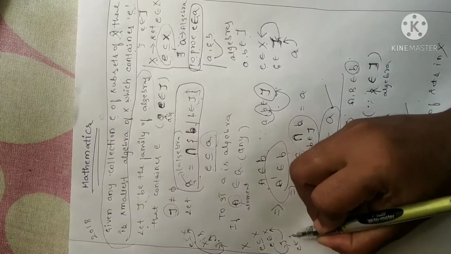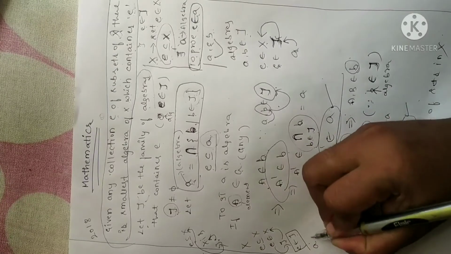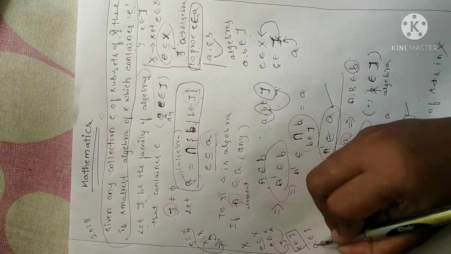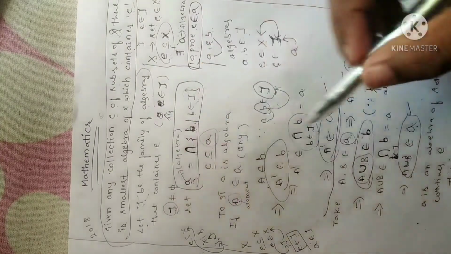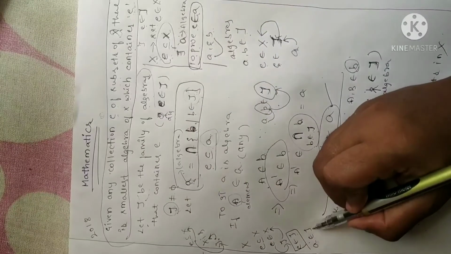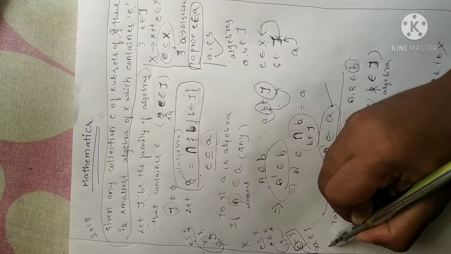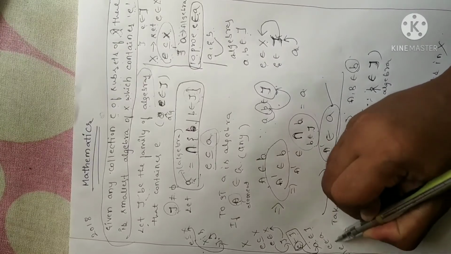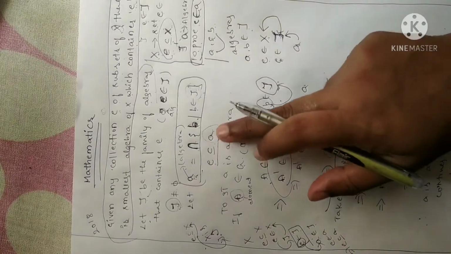If E belongs to tau, let me consider this condition. Since A is an algebra in tau, that is what we have assumed, A is an algebra in the family of algebras tau. So if A belongs to tau, I can write that this element E also belongs to A, or else I can write E is a subset of A. If you understand this condition, it is easy to understand this.